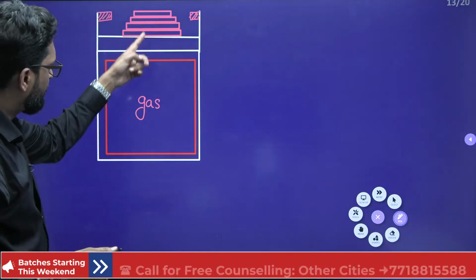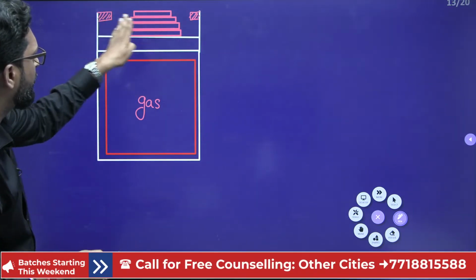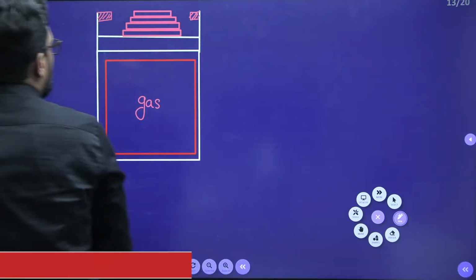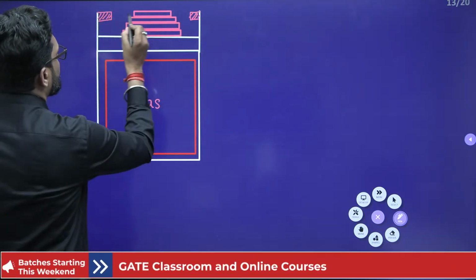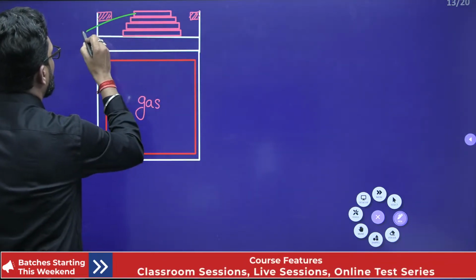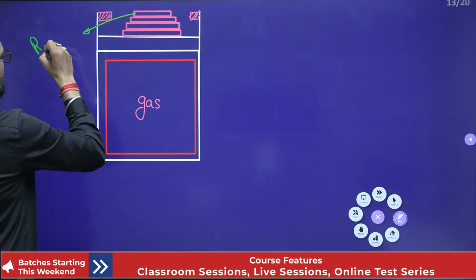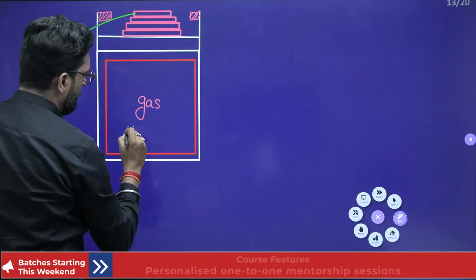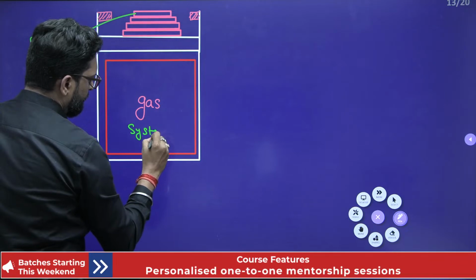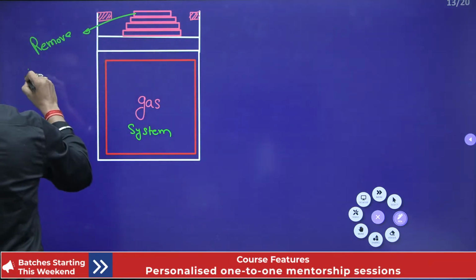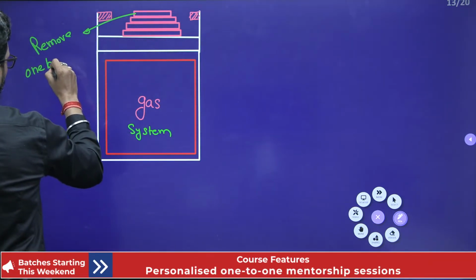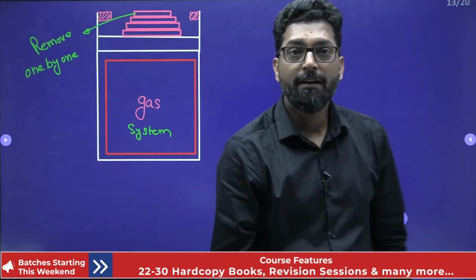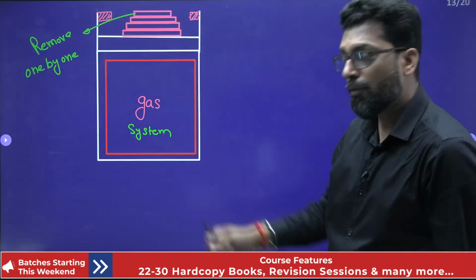Now if there is a weight, and you remove all the weight one by one, the gas is our system. If you remove them one by one, what happens? There is a small incremental displacement.